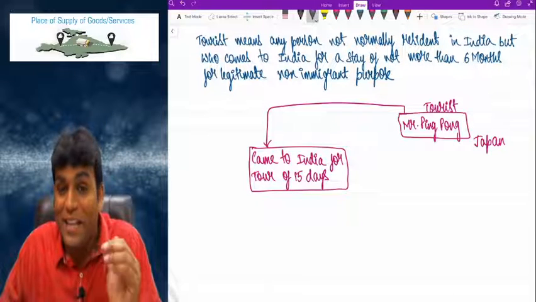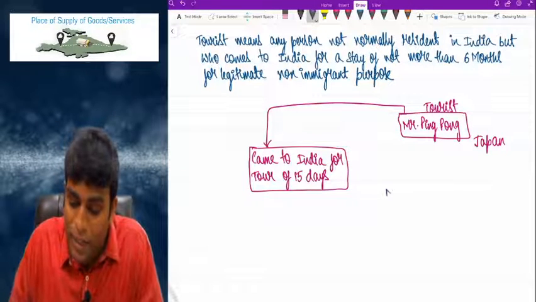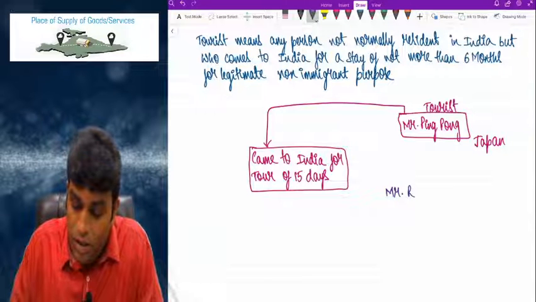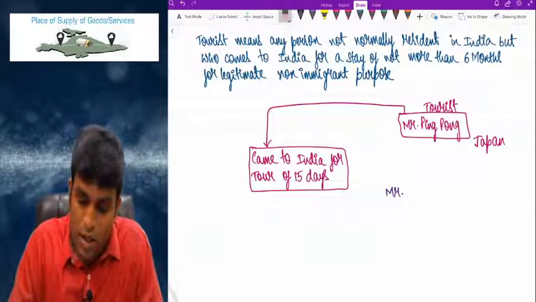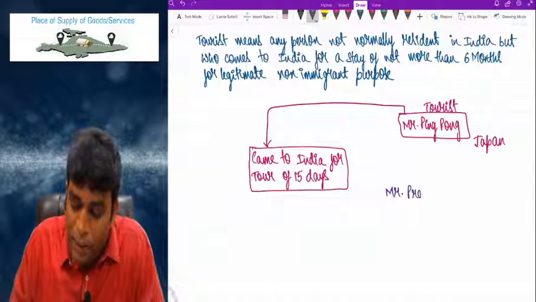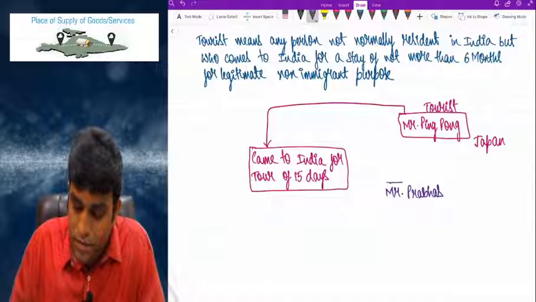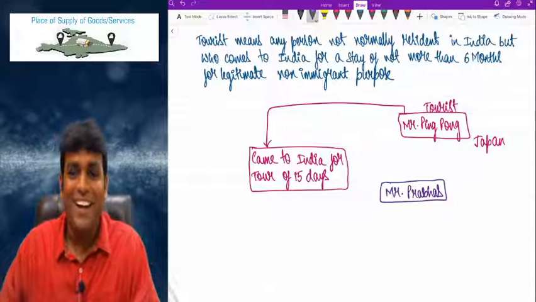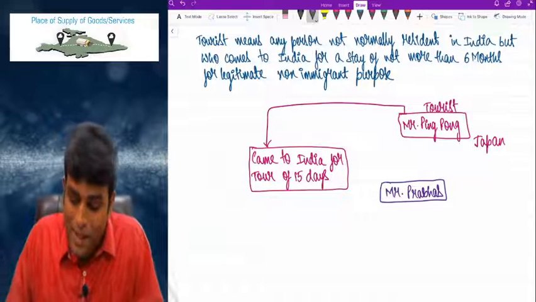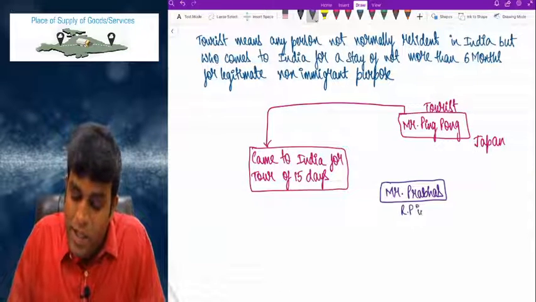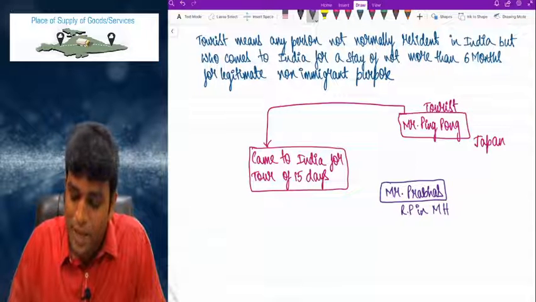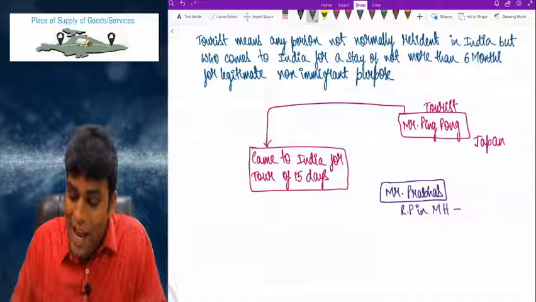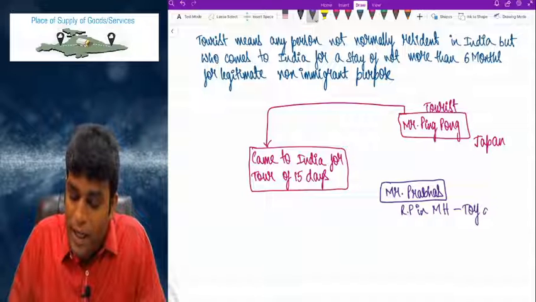Ping Pong entered the shop of Mr. Prabhas, somebody whom everybody knows, the Bahubali. Mr. Prabhas is basically a registered person in Maharashtra. Only an example, friends, and he is a toy dealer.